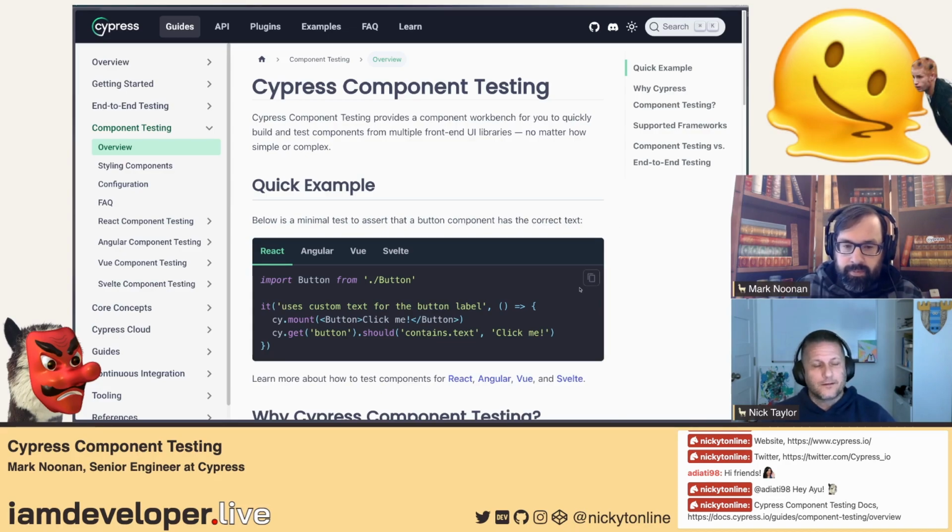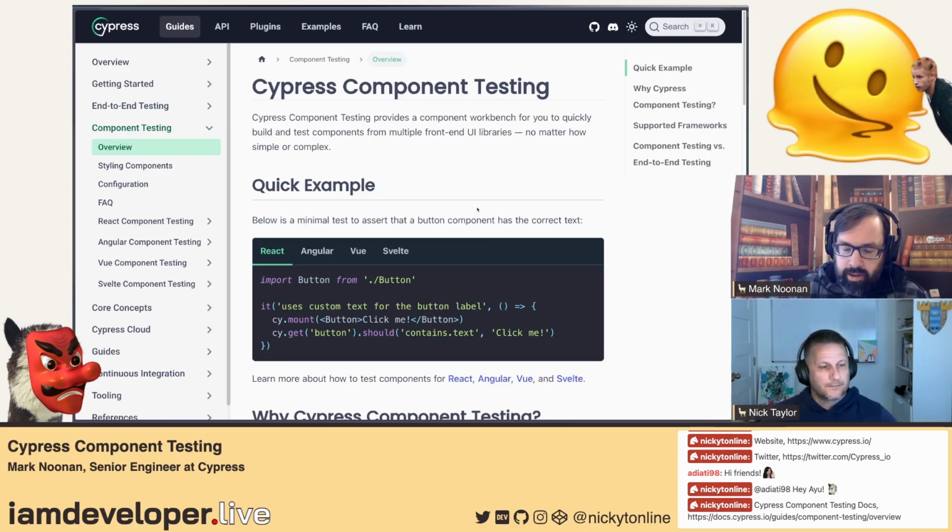in Cypress, you can write custom commands. I used to do this when I was, because I'm not doing front end at the moment, but I would have a cy.login for dev2 and all those things. So if you wanted a custom cy.mount, it just overrides it if you create a new command.